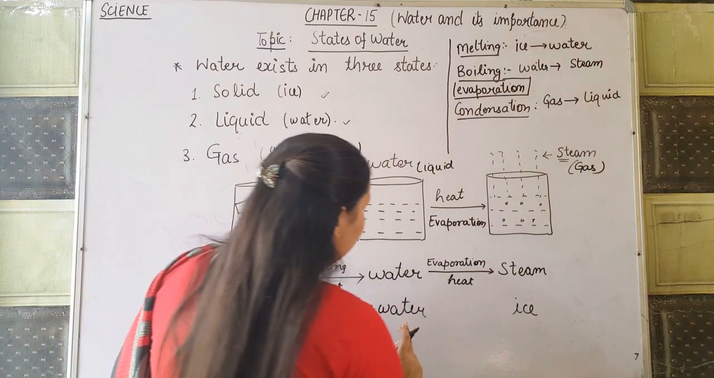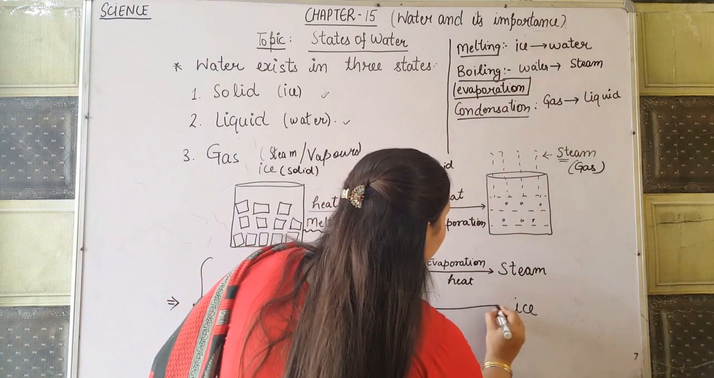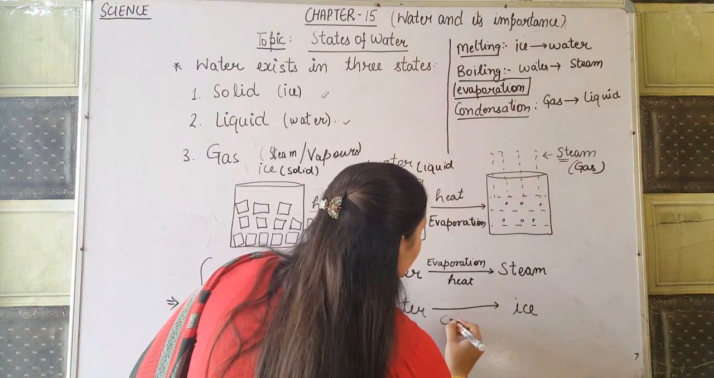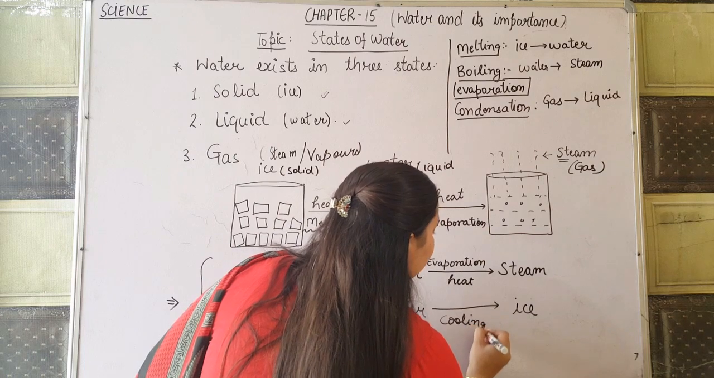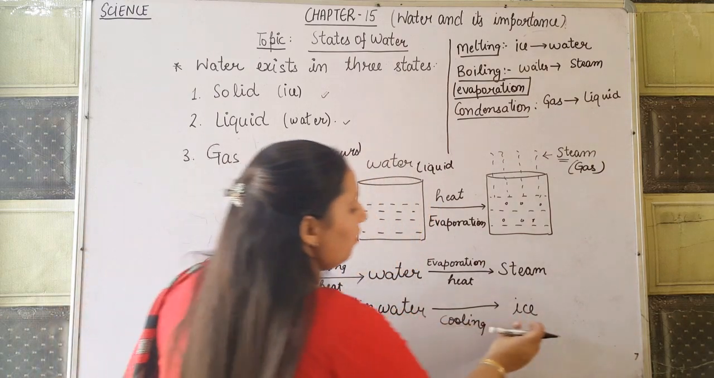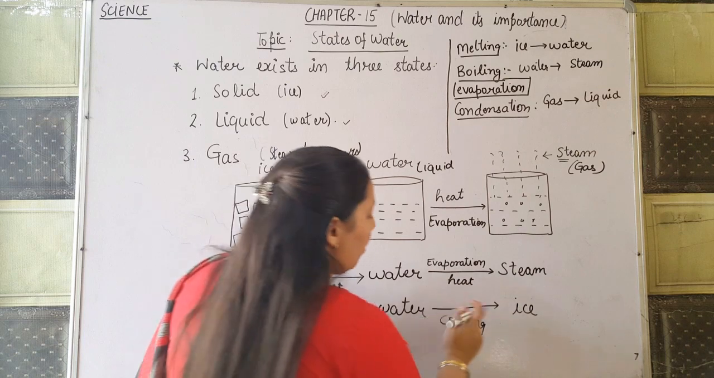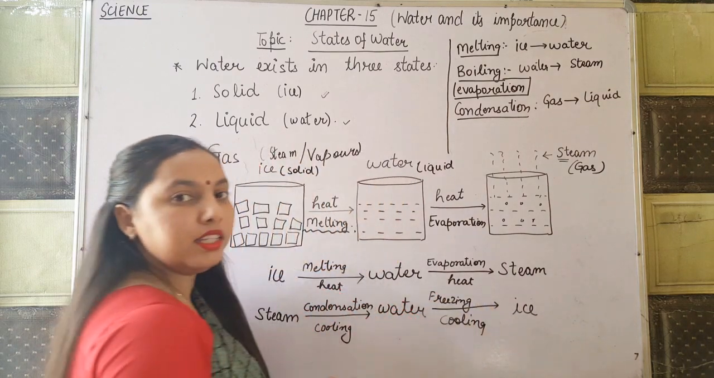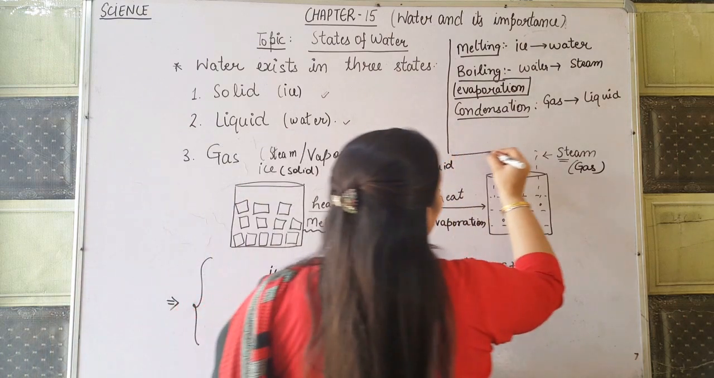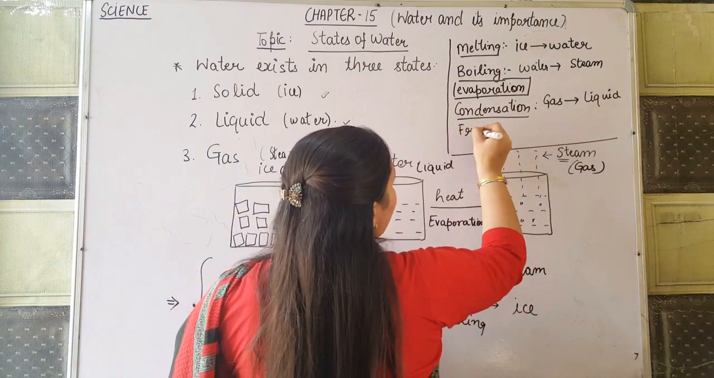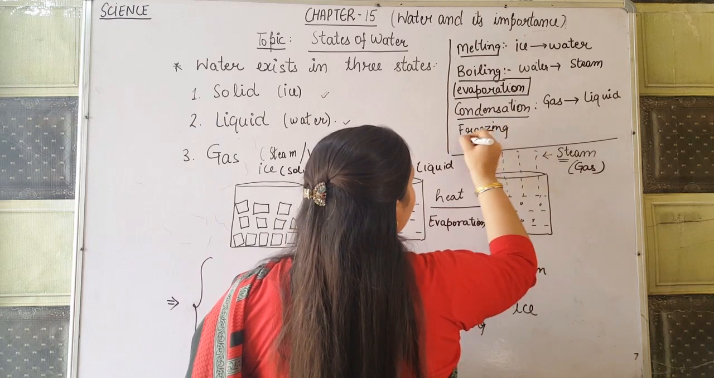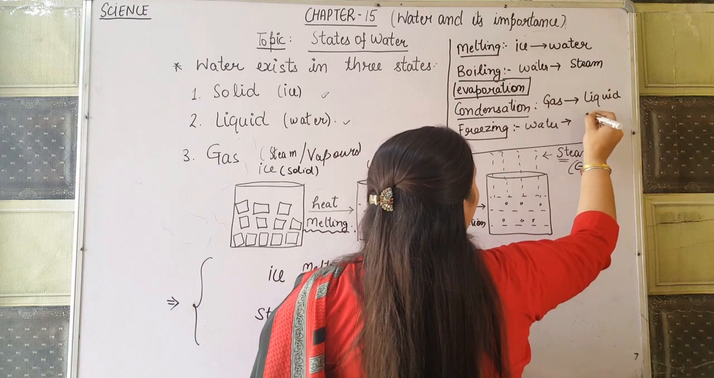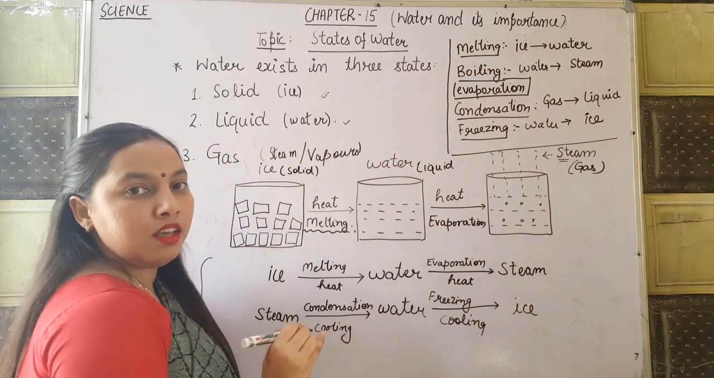Okay, so the next is water. When we cool it, when you place the water in a freezer, it is converted into ice, into solid form. The process is known as freezing. So what is freezing? Here you write what freezing is. When water is converted into ice by cooling, it is known as freezing.